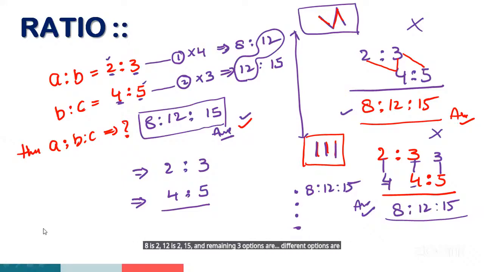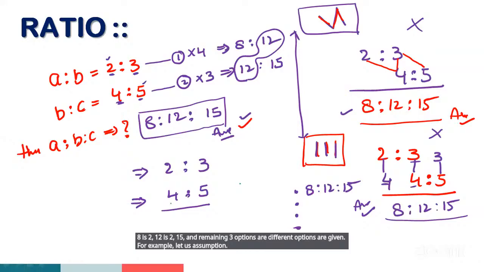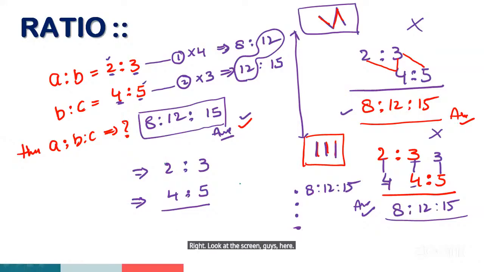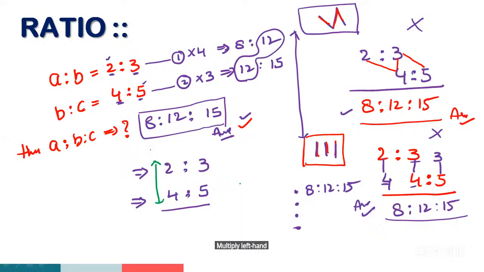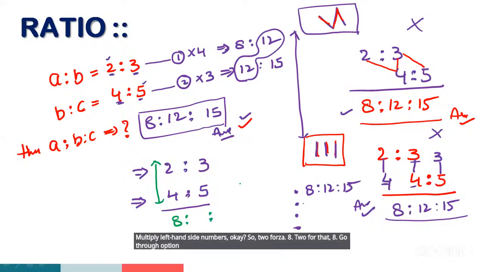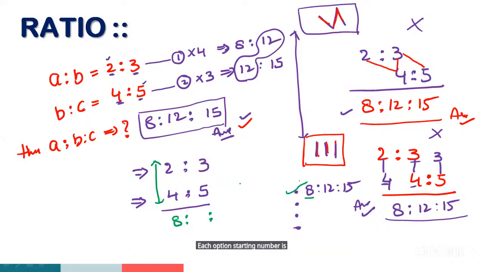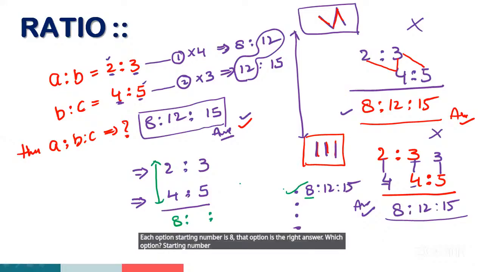If you want to find the A value, multiply the left hand side numbers. 2 4s are 8. Go through option verification. Which option's starting number is 8? That option is the right answer.